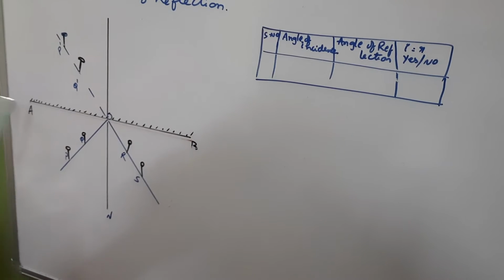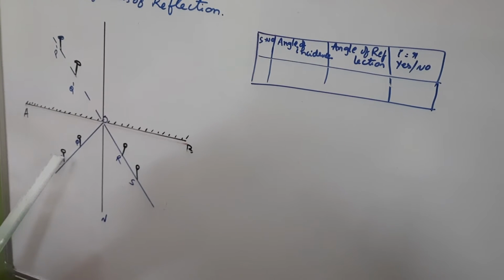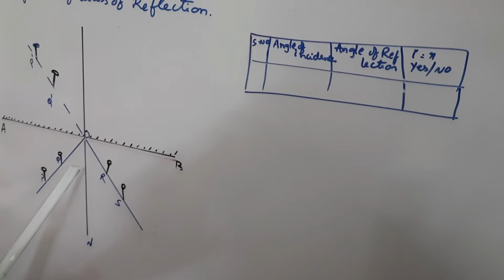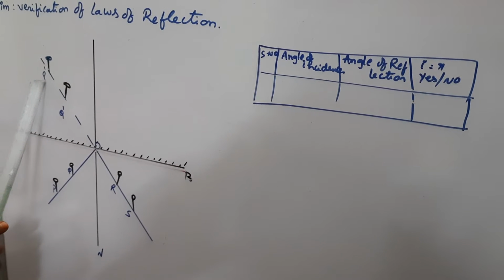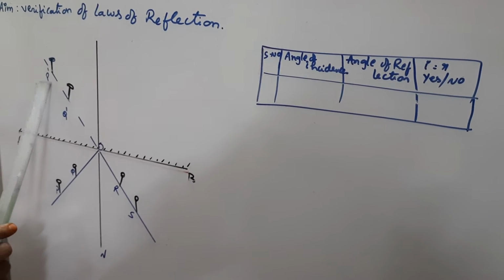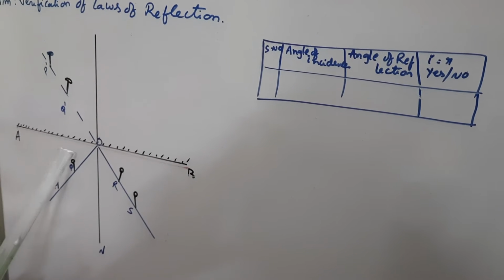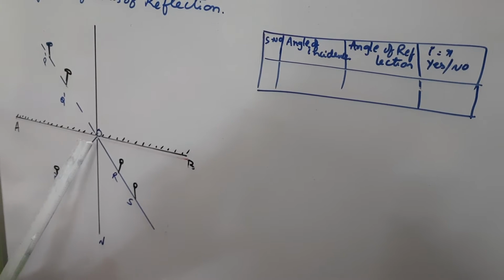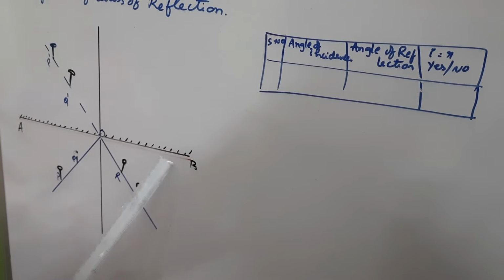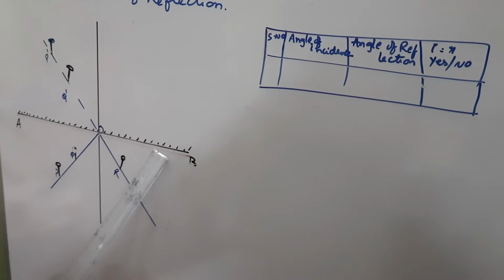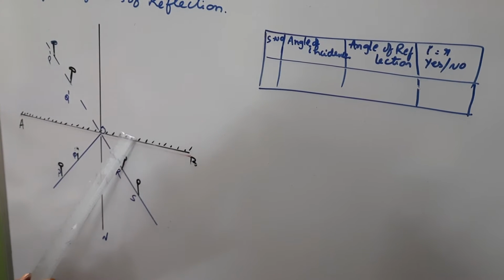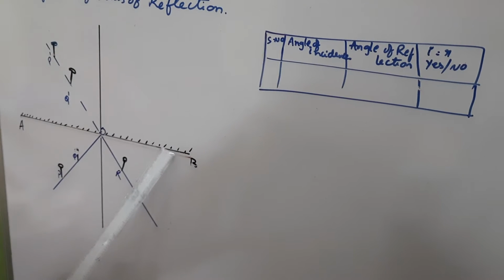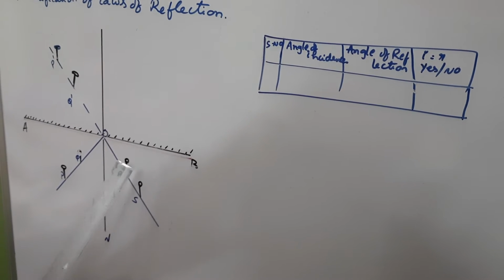Once again, fix two pins at the points P and Q on the paper vertically. Observe the image P dash of the pin P and Q dash of the pin Q in the mirror kept along the line AB. This is the plane mirror. This is the reflecting surface, the down surface is the reflecting surface. This is the paint or the silver coating on this side, which is represented with small markings.